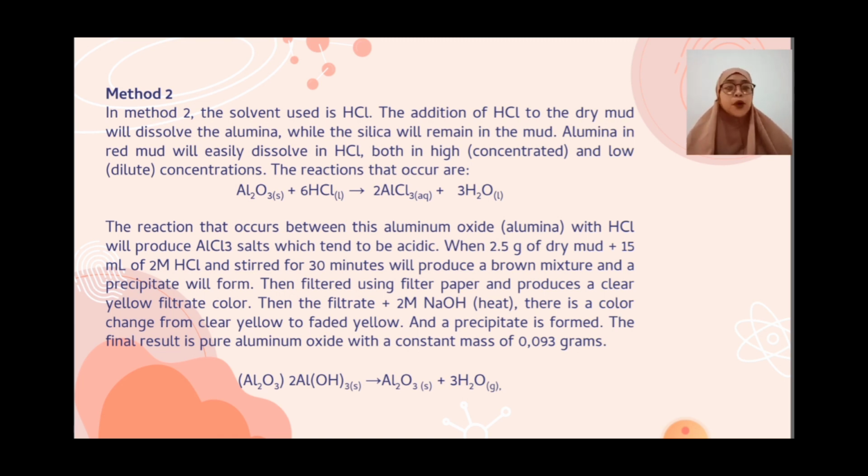Then the filtrate plus 2M NaOH or heat. There is a color change from clear yellow to faded yellow, and a precipitate is formed. The final result is pure aluminum oxide with a constant mass of 0.0993 grams. Al2O3 to Al(OH)3 produce Al2O3 plus 3H2O.